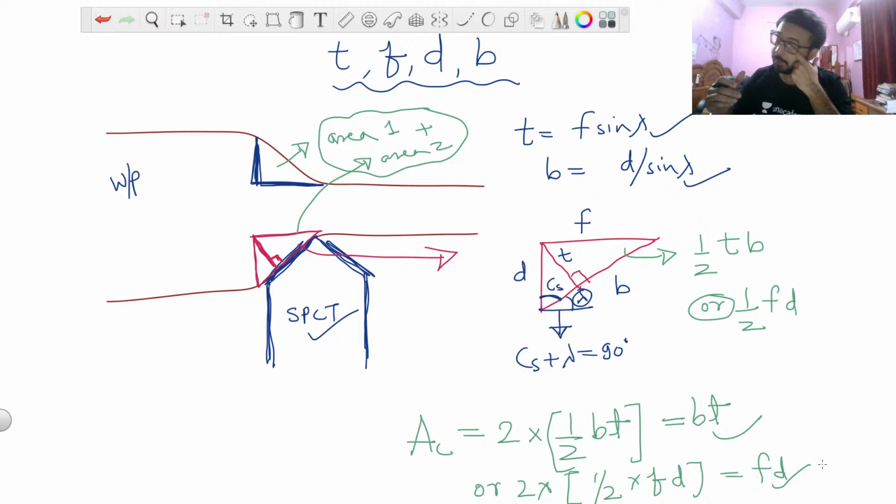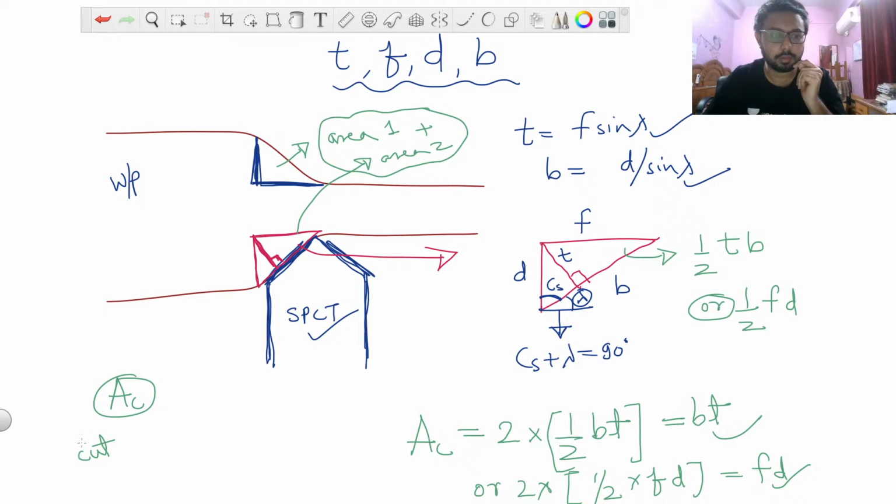And one more important thing that can be asked in your GATE examination is: is area AC, that is, you can simply say the cut area, depending upon any angle?